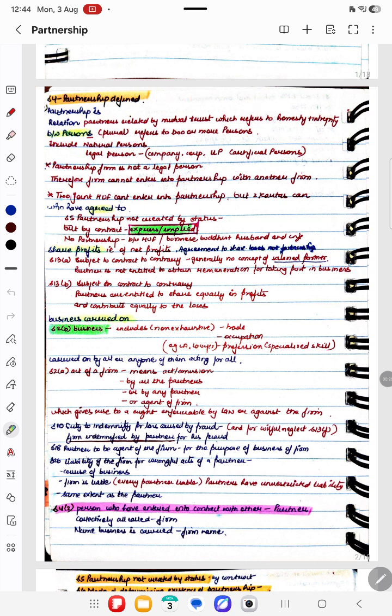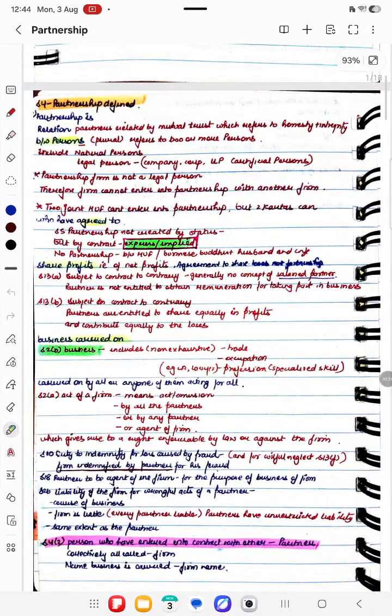Partnership is a relation. It is a relation of mutual trust, which refers to honesty and integrity, and it is between persons. So the partnership cannot be between a single person. There need to be two or more persons. These persons can be a natural person or a legal person, like a company, corporation, limited liability partnership, or artificial persons, etc. A partnership firm is not a legal person.